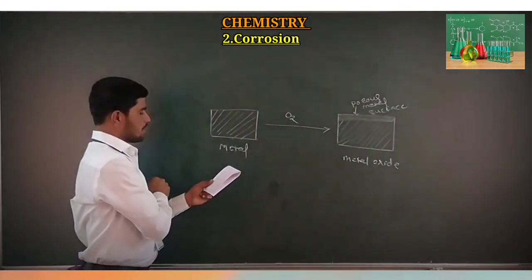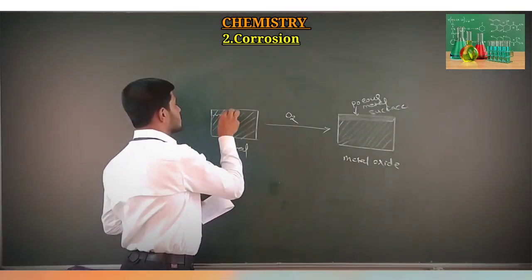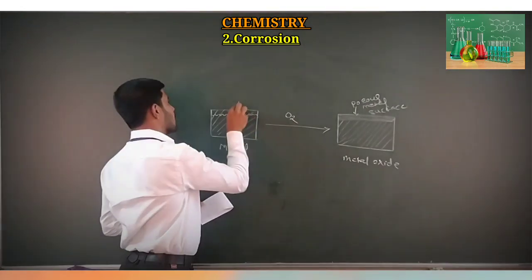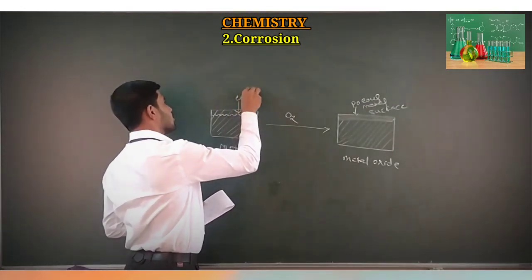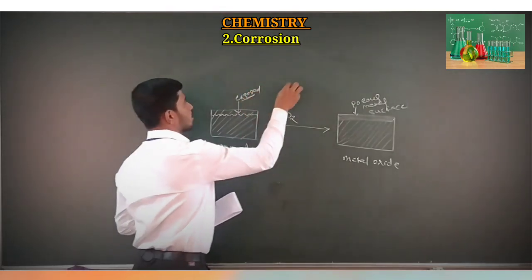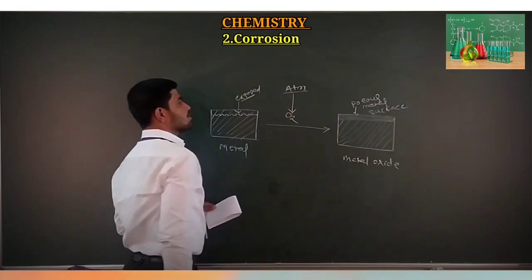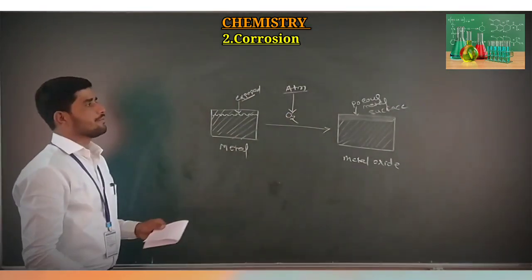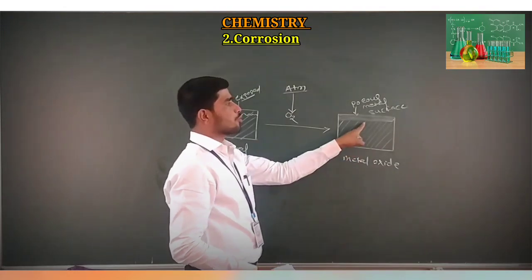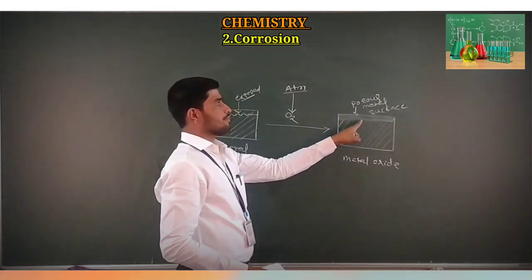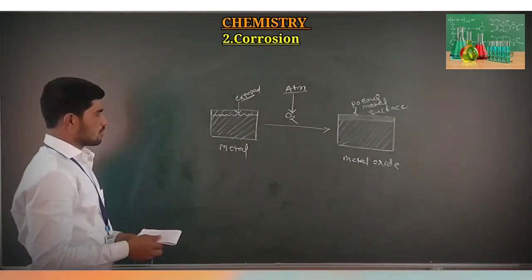This one is the metal, and when we expose the above part to the atmosphere containing oxygen gas, we get metal oxide, but at the top portion, at the surface of that metal, we observe different pores.